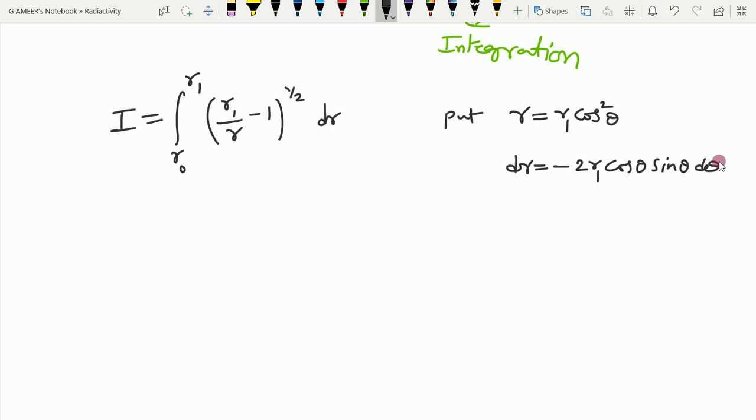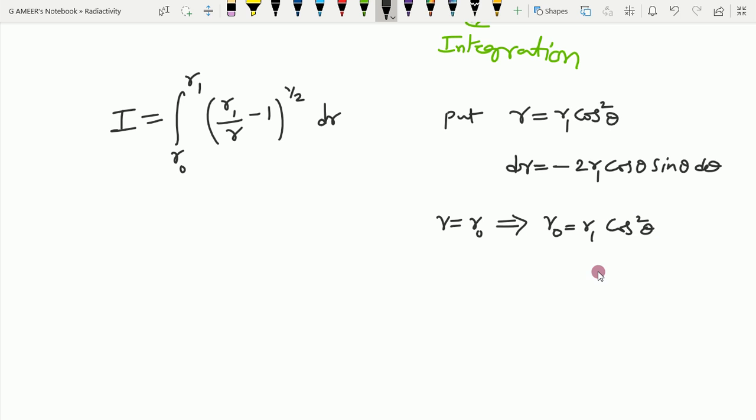Okay, now we'll see the limits. For r equal to r naught, the lower limit, r naught is equal to r1 into cos square theta.